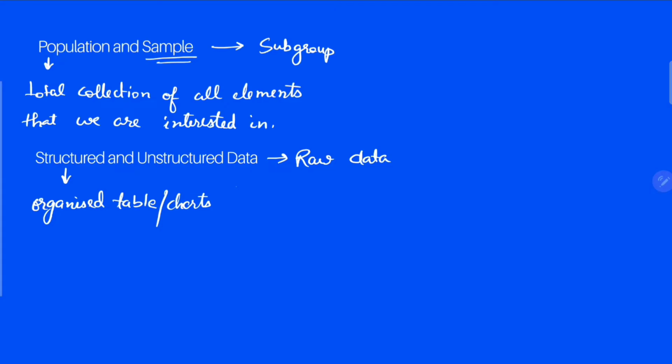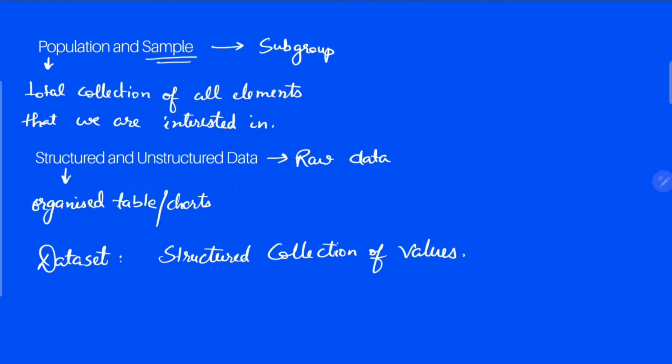Some more things we need to know, like data set. A data set is a structured collection of values.